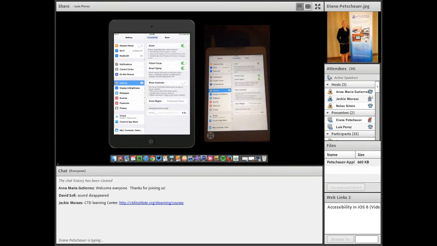So the first one I want to talk about is Zoom. And Zoom provides screen magnification. You can turn it on and off at the top of the screen here.